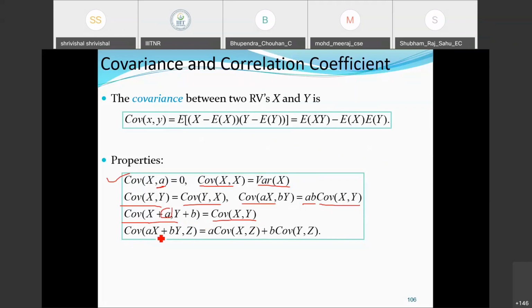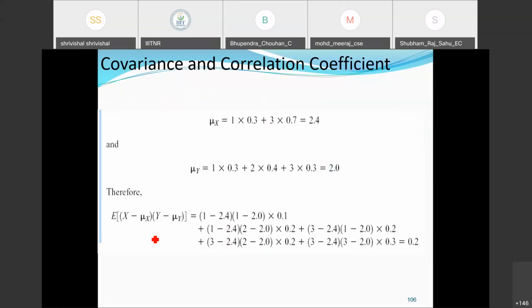So covariance of ax plus by, z will appear in the final outcome here, because it's a multiplication. If you remember when we discussed the properties, if it is a summation, then this value will be 0. But if they are coming in multiplication, then this will be reflected in the final outcome: a covariance of x, z plus b covariance of y, z. So this is one example where they substitute the values and find out the result.